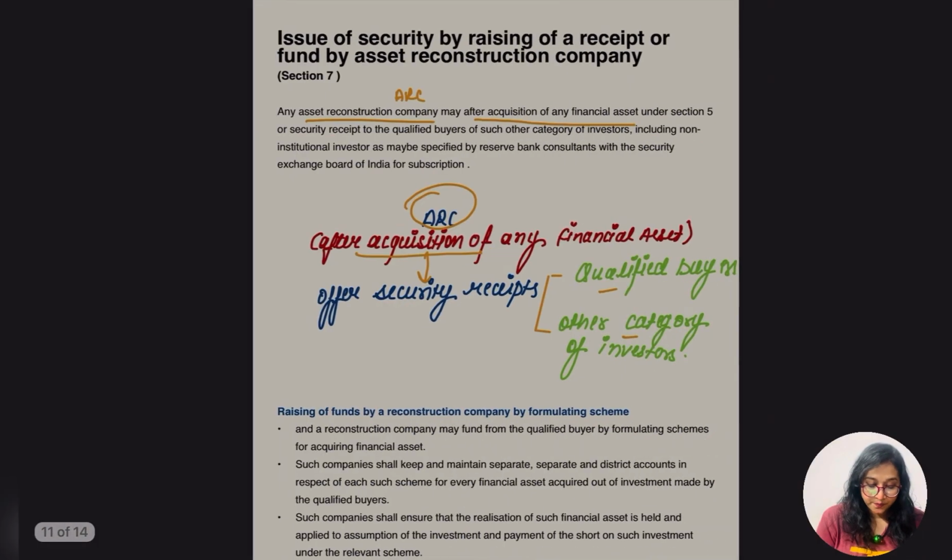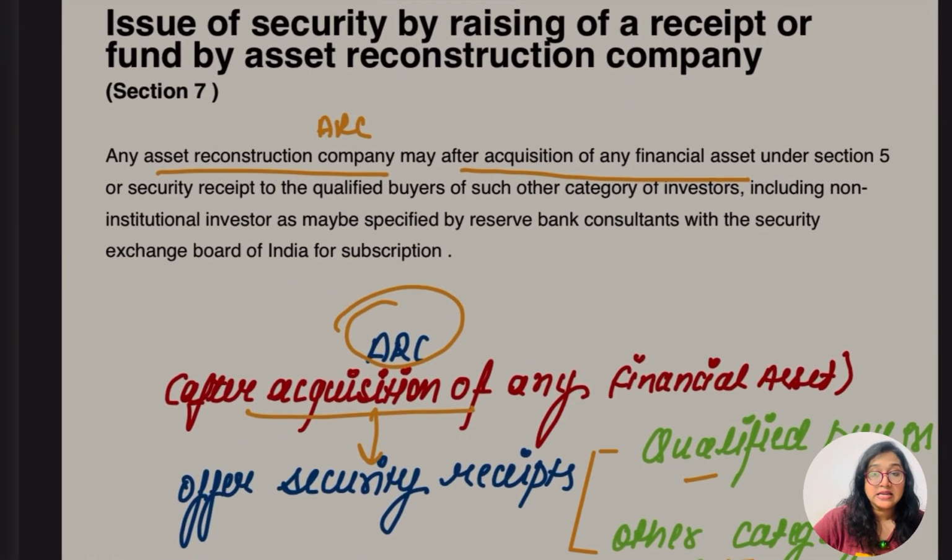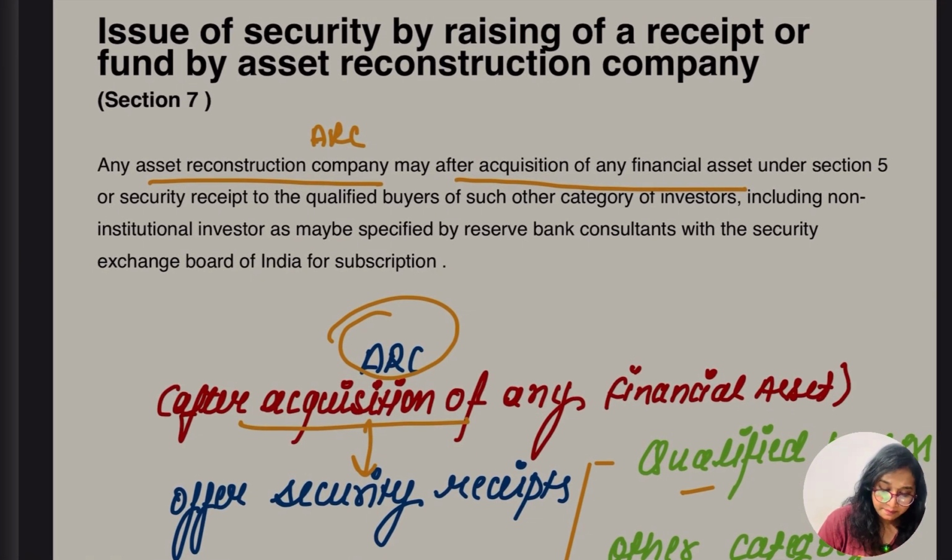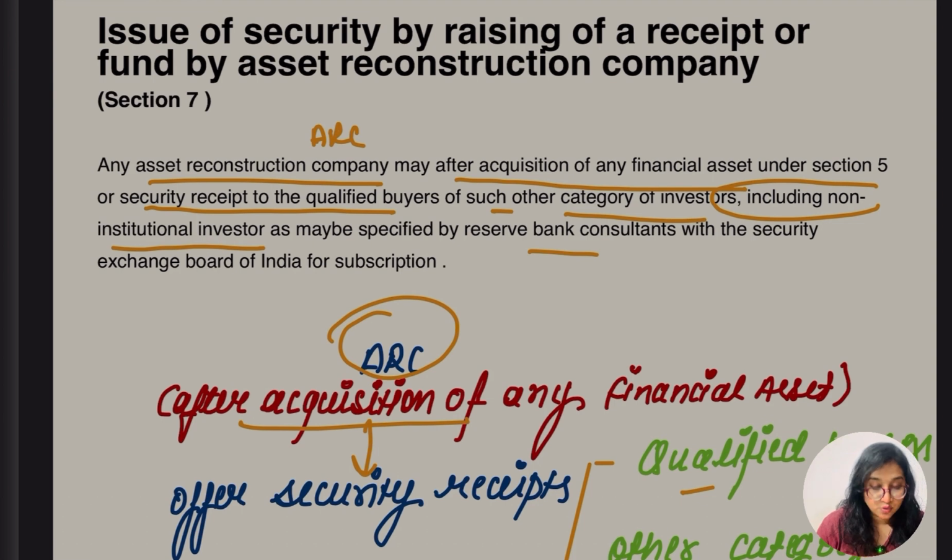Okay, so this is saying any ARC may after acquisition of financial asset under section 5, we know this now, offer security receipt to the qualifying buyers or such other categories of investors, including non-institutional investors, as may be specified by Reserve Bank in consultation with the Securities Exchange Board of India for subscription.